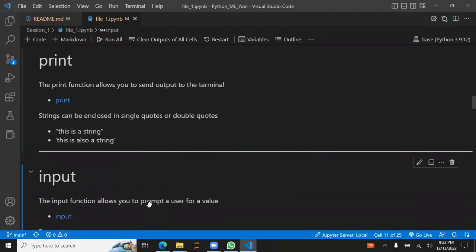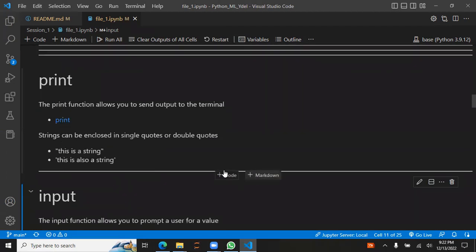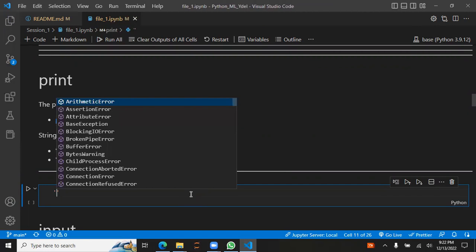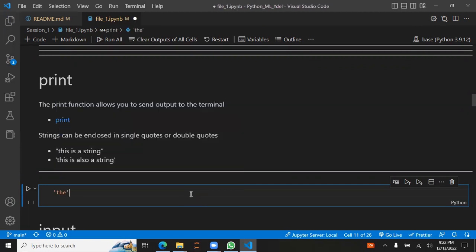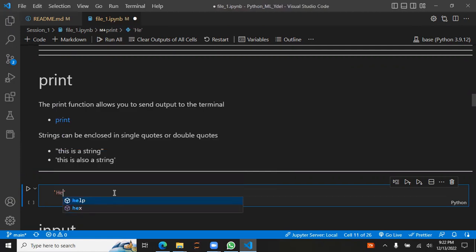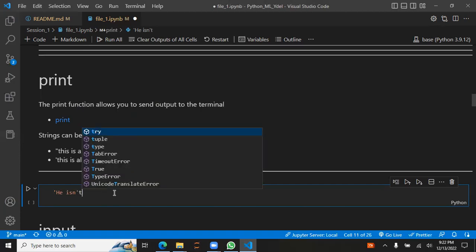And one more important thing in the print statement: if you specify a string, we could use either single quotation or double quotation, and that doesn't make much difference. But let's suppose you want to write something like "isn't there".